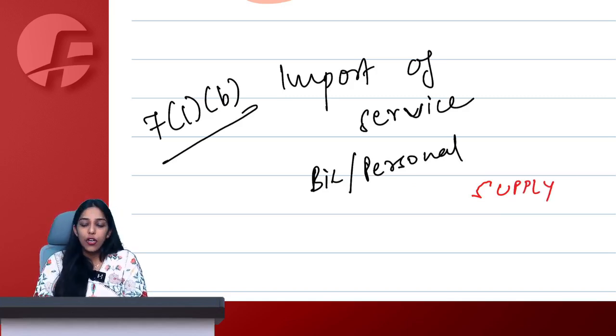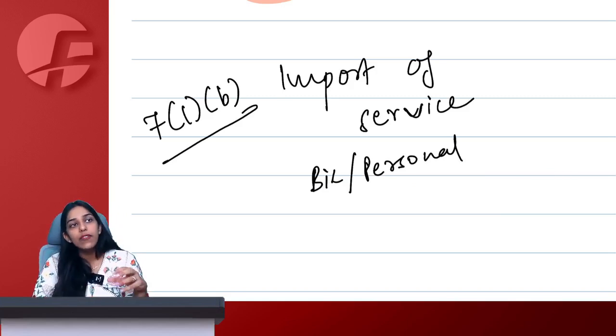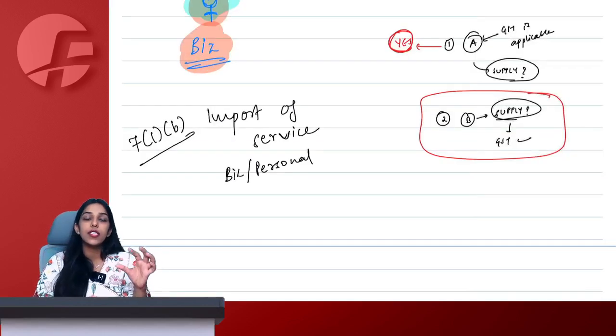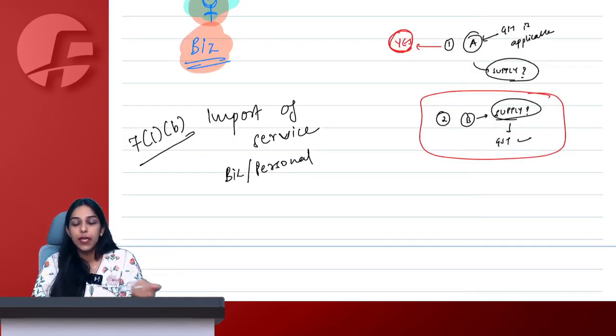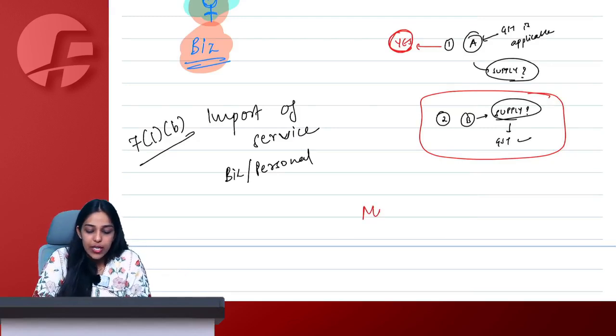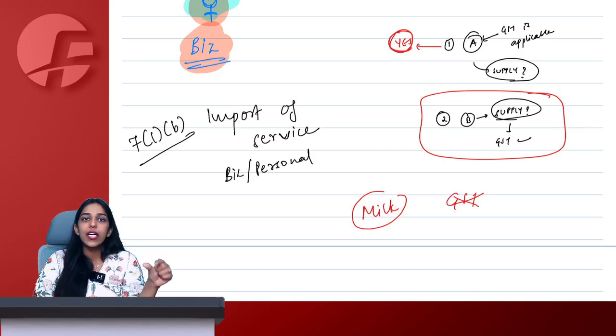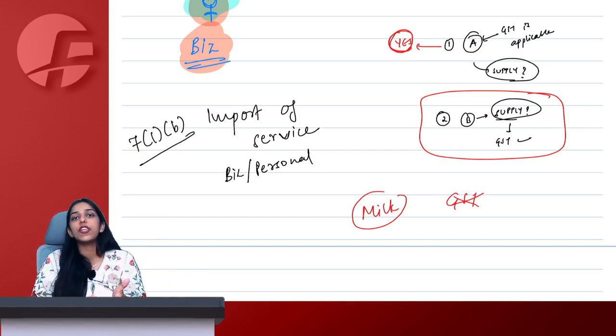Now there are a lot of cases where things could qualify as a supply, but still GST will not be applicable. Why? Because the government has issued particular exemptions with respect to them. Let's say today if I sell milk, GST is not applicable, but does selling milk qualify as a supply? Yes, because milk is movable property, it is goods, and if I am transferring goods to someone, I am selling goods to someone, it particularly falls under the definition of supply.